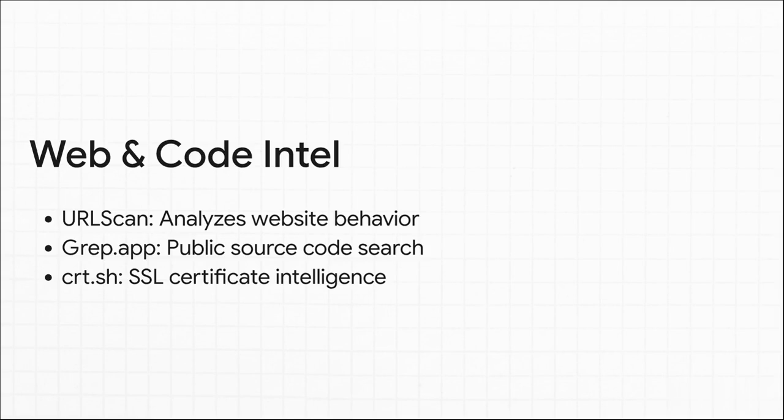And finally, crt.sh lets you search SSL certificate transparency logs. Why does that matter? Because it often reveals hidden subdomains, like dev or staging environments, that were absolutely never meant for the public.